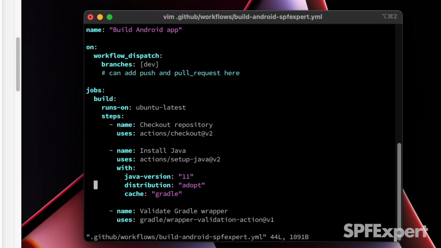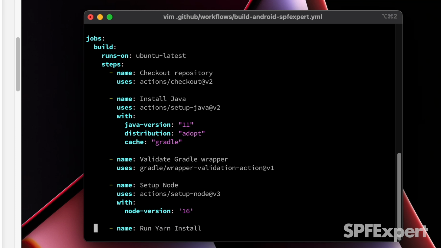And inside the job sections, you just have different jobs that you can run. In this particular instance, you can see I'm starting off with a build job. That's going to run on the latest version of Ubuntu. So this is just going to be a runner, as they call it, basically a virtual machine that's going to run in the GitHub cloud. And then we're going to have different steps inside that workflow.